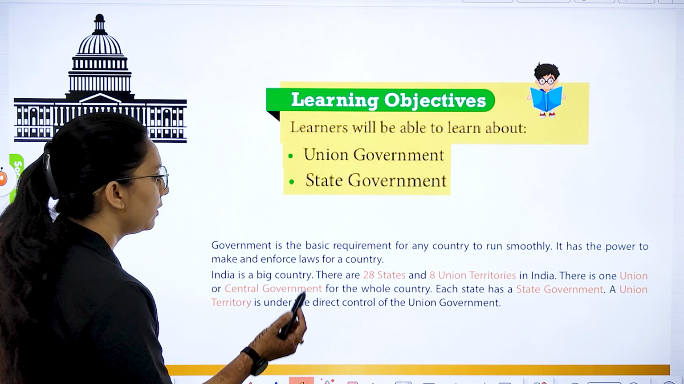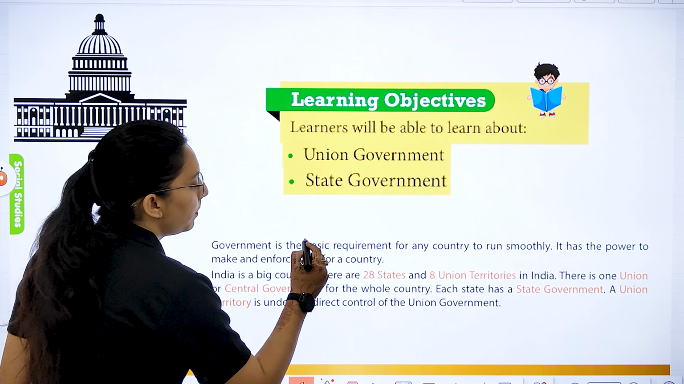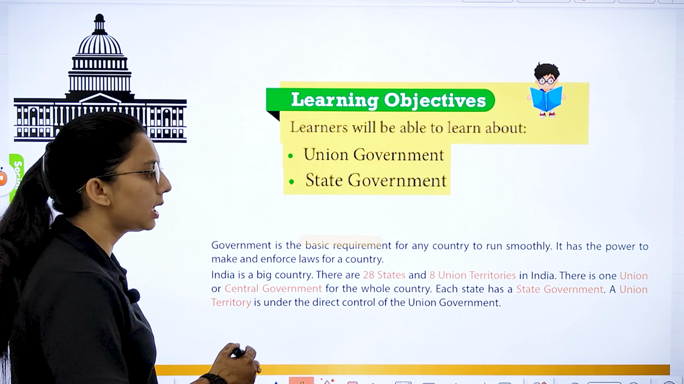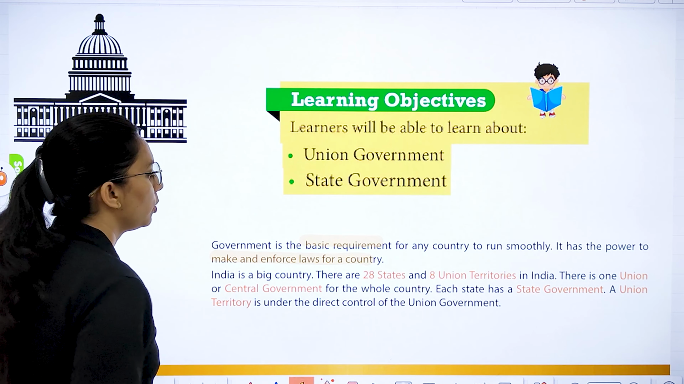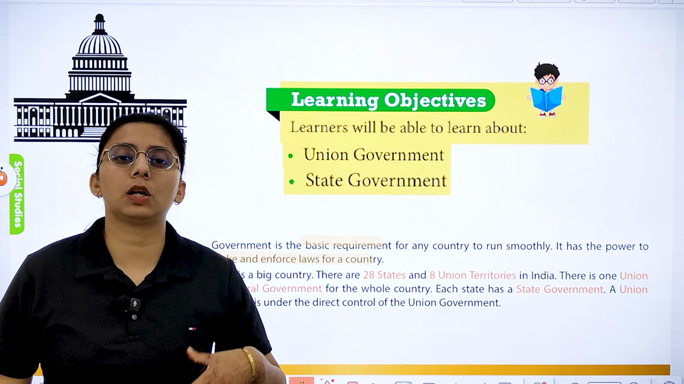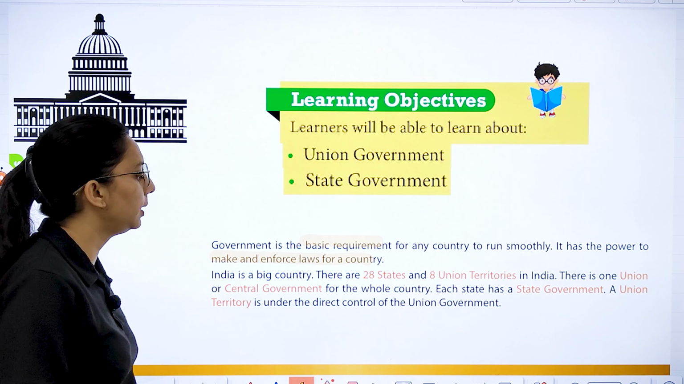So, what is government? First of all, some basic requirements. It is the basic requirement of any country to run smoothly. It has the power to make and enforce laws for the country. What power does the government have? It can make laws as well as enforce the laws of our country.